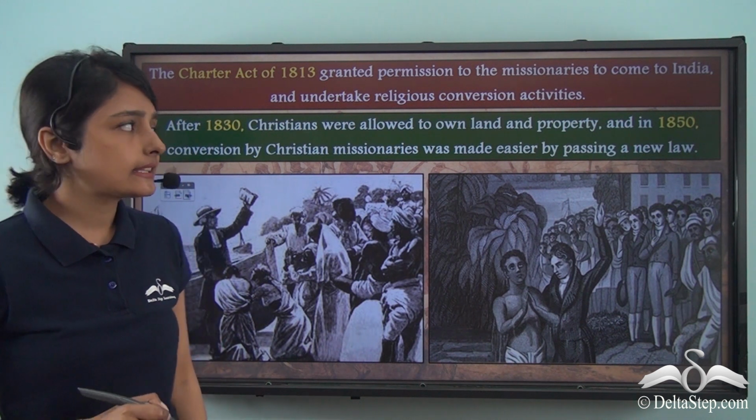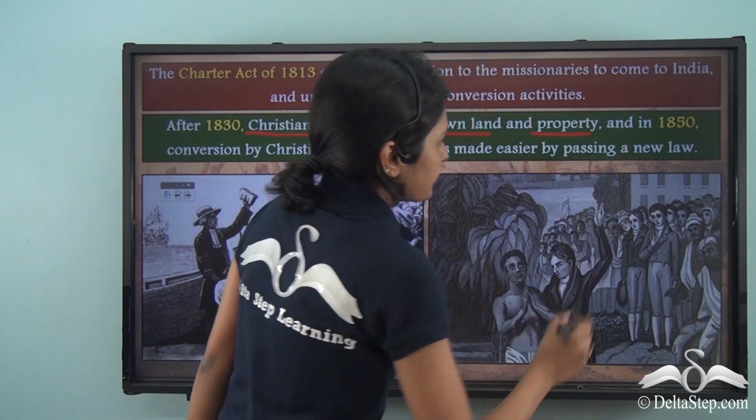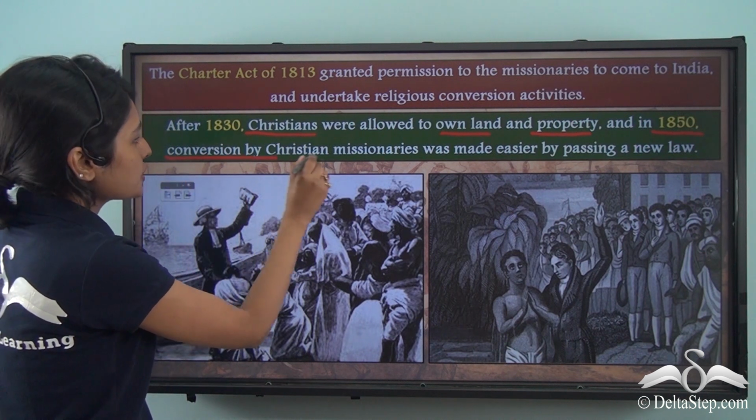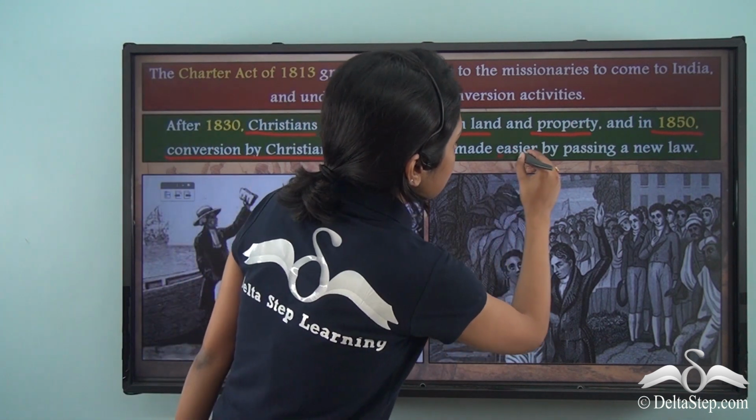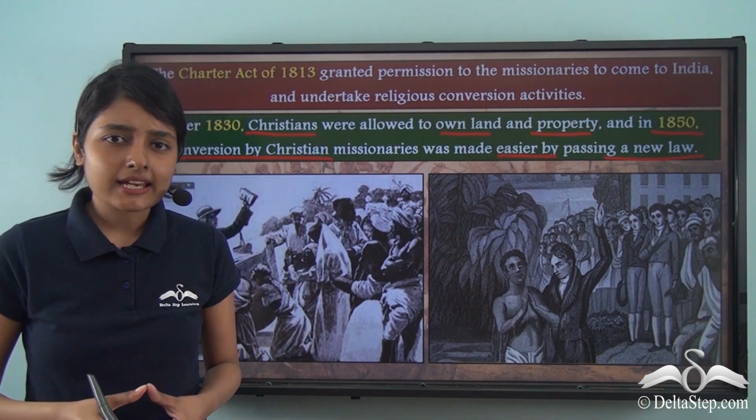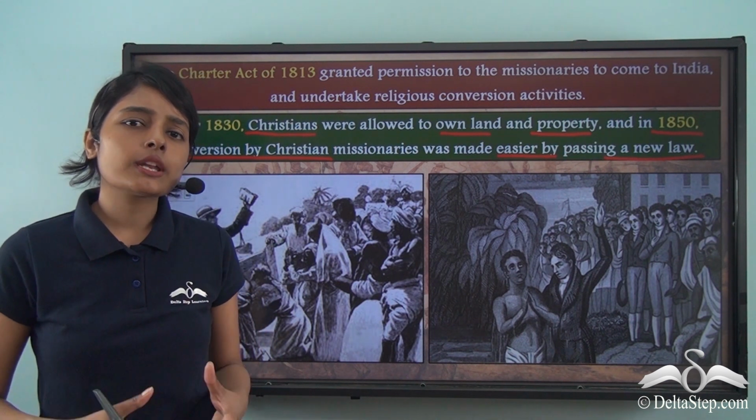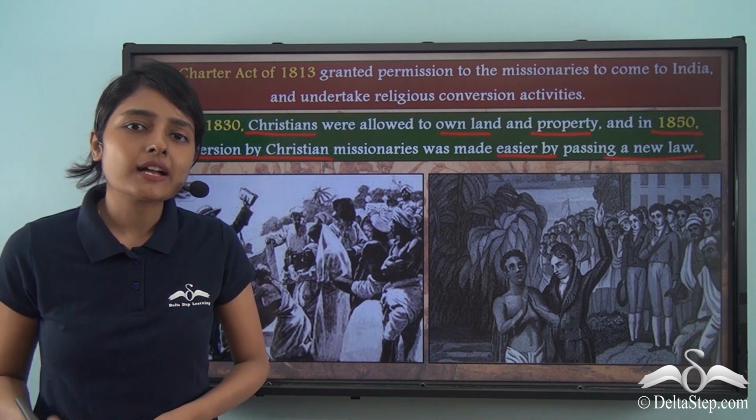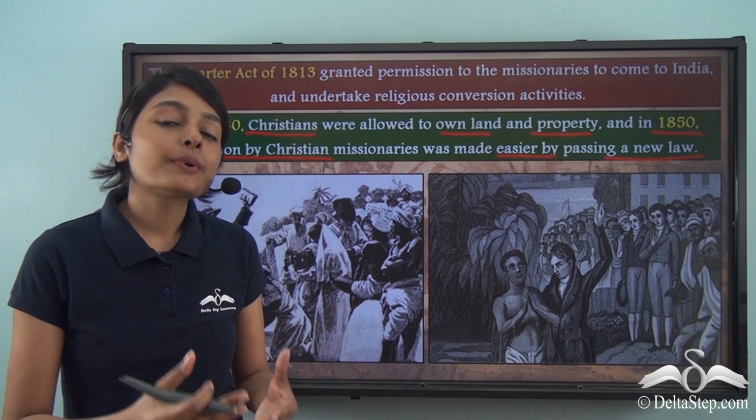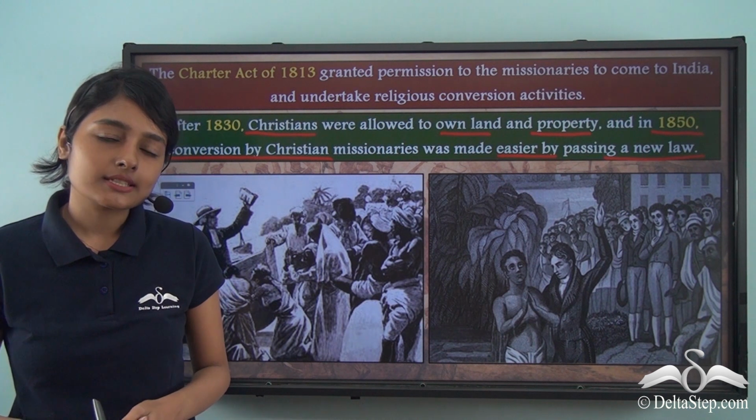After the year 1830, Christians were allowed to own land and property. And in the year 1850, conversion by Christian missionaries was made easier by passing a new law. Now, around this time, missionary activities gained impetus in the Indian subcontinent. This is because more and more missionaries were coming to several parts of the Indian subcontinent, and all they wanted to do was to spread their religion, that is Christianity, among the masses in the subcontinent.